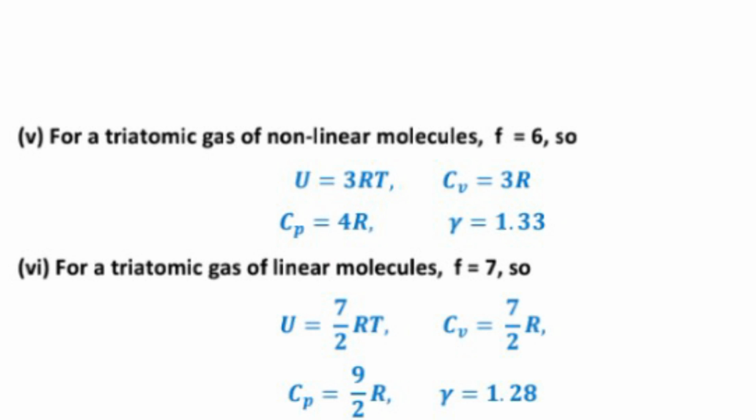For a triatomic gas of non-linear molecules F equal to 6, so U equal to 3 RT and Cv equal to 3R, Cp equal to 4R and gamma equal to 1.33. For a triatomic gas of linear molecules F equal to 7, then U equal to 7 upon 2 RT, Cv equal to 7 upon 2 R and Cp equal to 9 upon 2 R and gamma equal to 1.28.